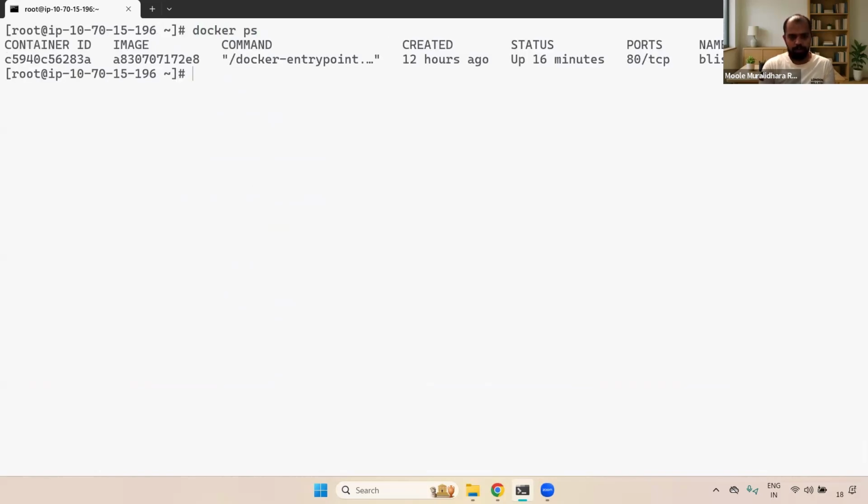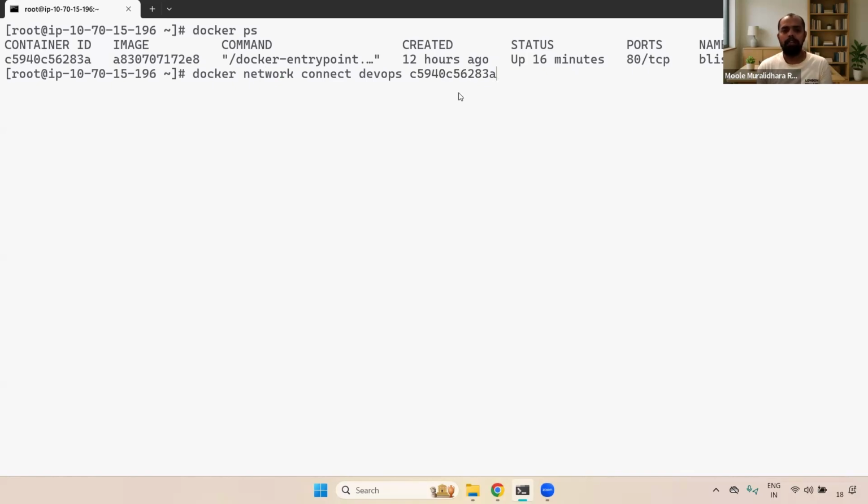Docker ps now, and then the docker network connect command. Here you have to give the network name. The network name is DevOps, and then I'm going to give the container ID or container name, whatever. You can give anything, container name or container ID. What will this command do? Docker network connect: I'm going to connect this particular network, DevOps, to this particular container.